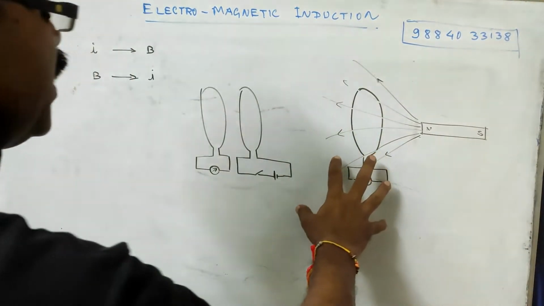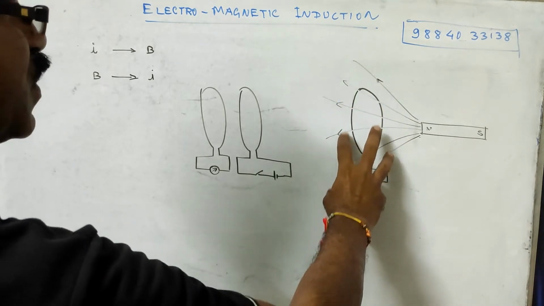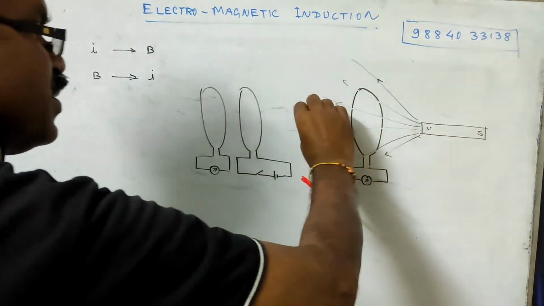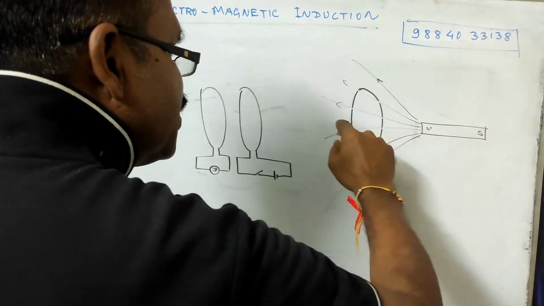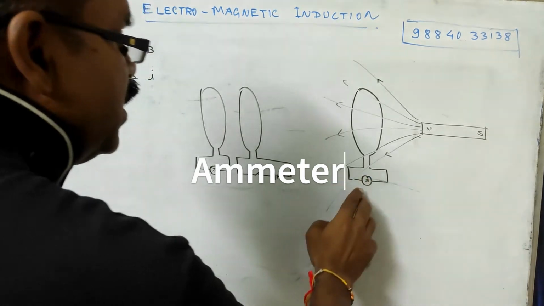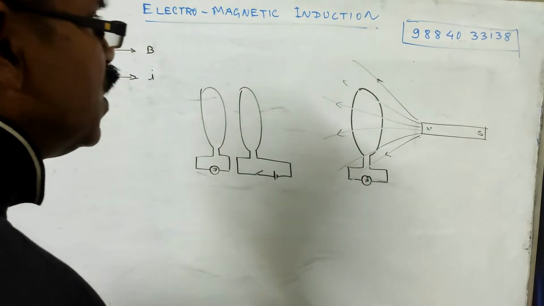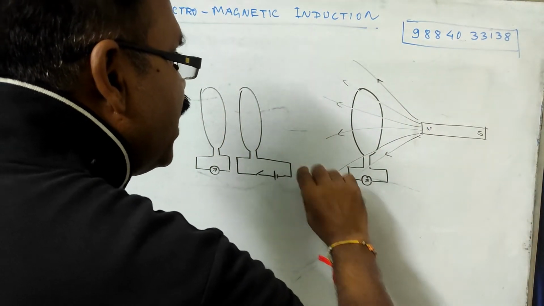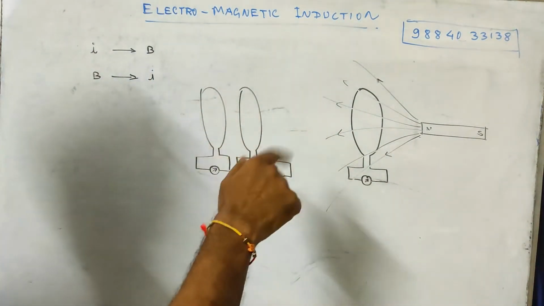This was the experiment. Here this loop is stationary, and the bar magnet he is bringing inside and again taking out, bringing inside, taking out. When he brought this inside, he found there is a deflection in the meter. This deflection shows that there is current. With the magnet going in, the deflection is to the left, and when withdrawing it, the deflection is to the right. So that means it is alternating.